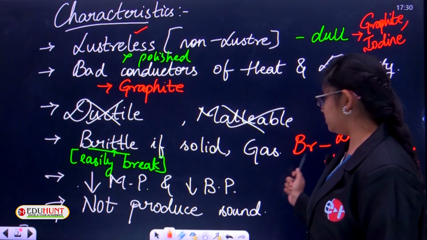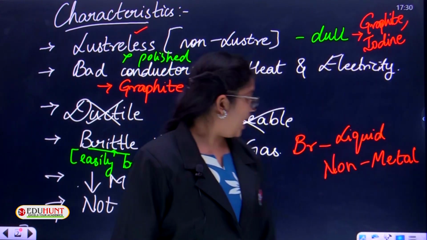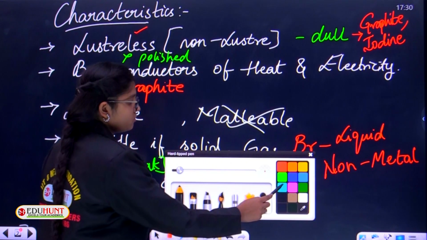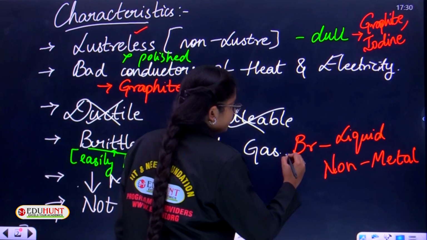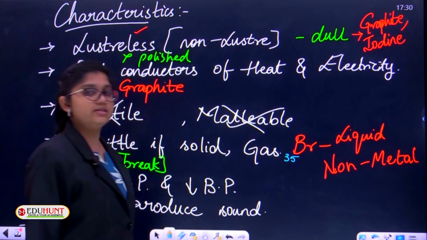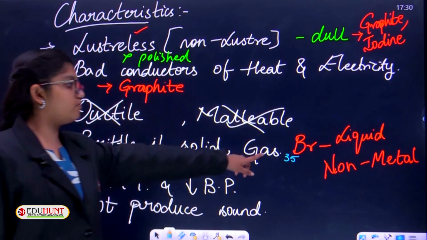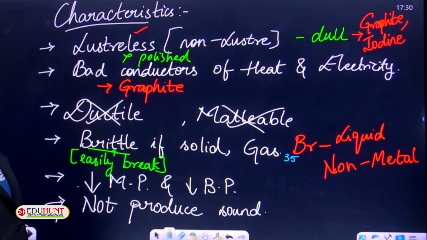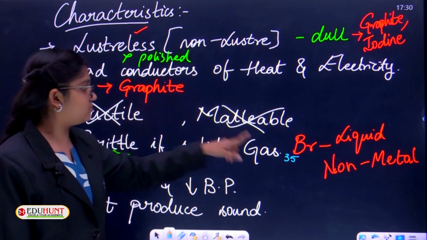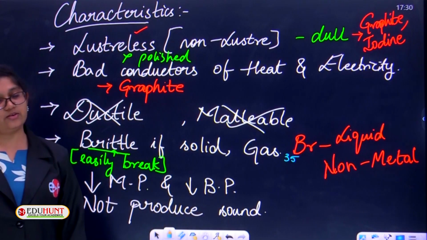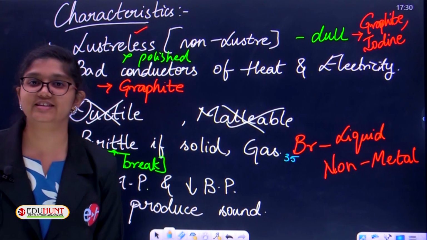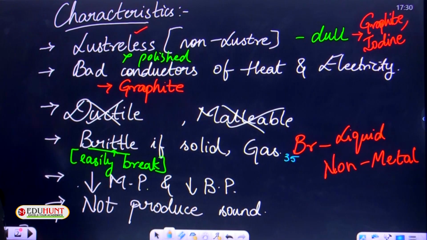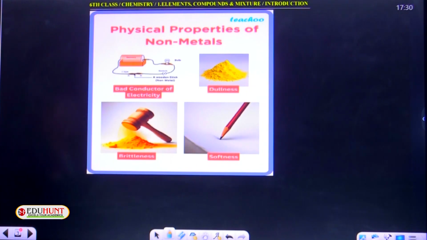Here, bromine is a liquid non-metal, and bromine's atomic number is 35. This bromine, with atomic number 35, is a liquid non-metal. These are properties, characteristics and exceptions included in red pen, red color. These are the characteristic exceptions of non-metals. Coming with pictures.